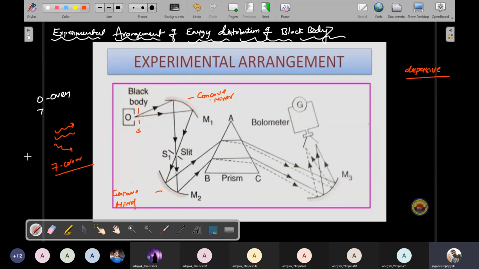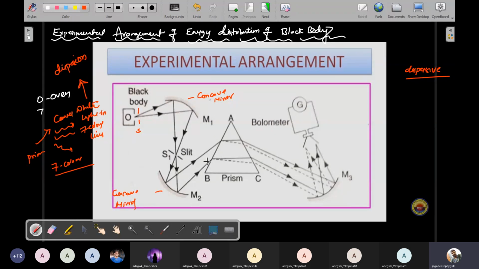Okay, so that is the use of a prism. A prism simply converts white light into 7 color lines. Okay, 7 color lines. This is called radiation, and this process is called dispersion. Light will be dispersed. Radiation is light in the form of light.